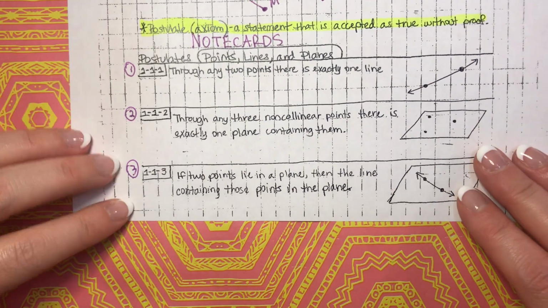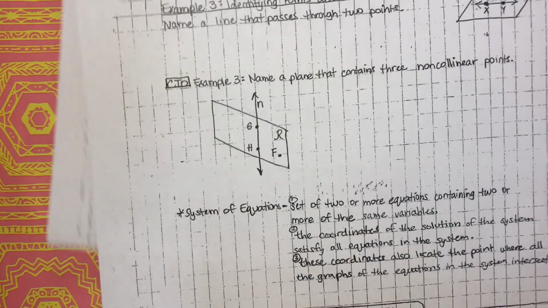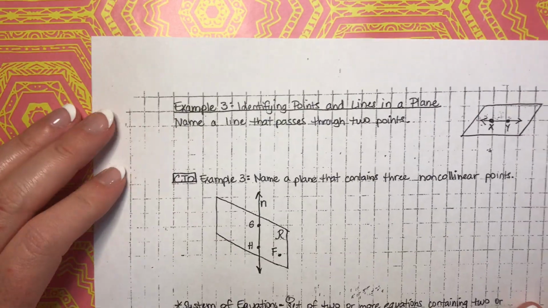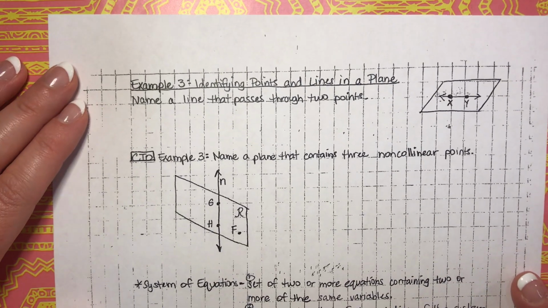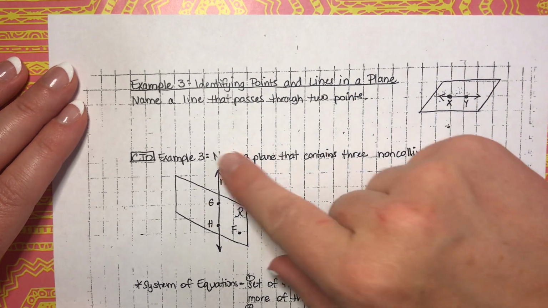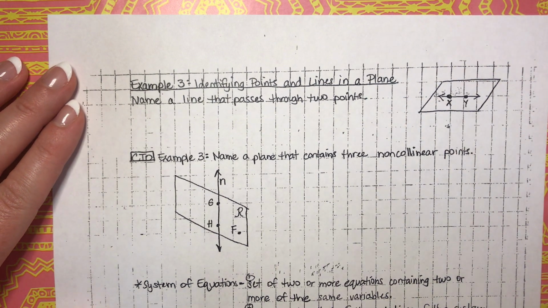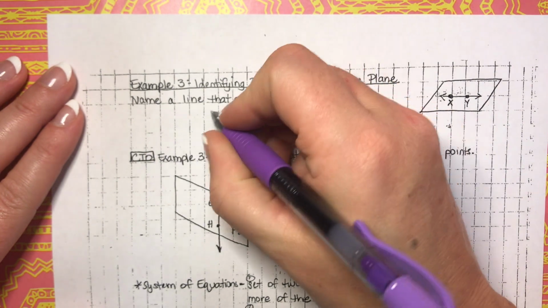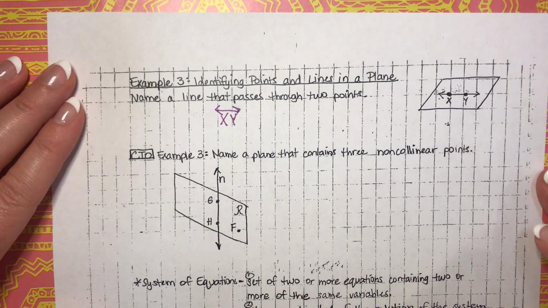Okay, so we're going to be applying these throughout your homework set. Let's go ahead and look at what something like that might look like. So let's look at example 3. Example 3, identifying points and lines in planes. Name a line that passes through 2 points. So in this picture, I would say line XY passes through 2 points, right? And that's it, that's the answer.